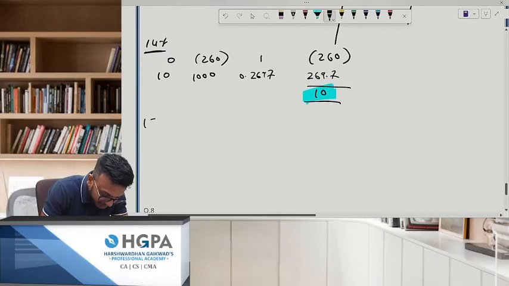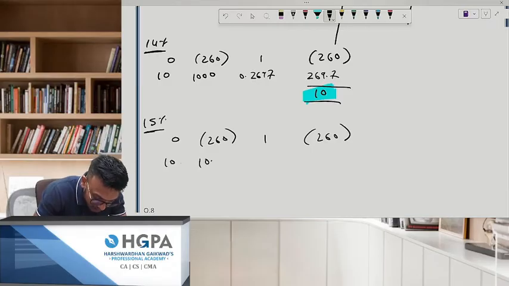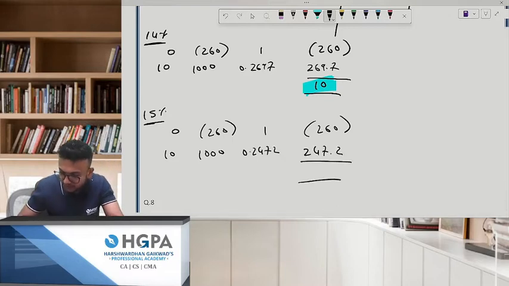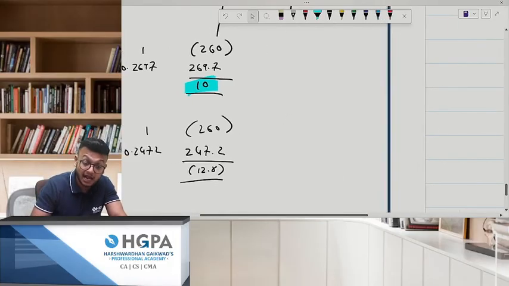If you increase the interest rate, you will get a negative NPV. Year 0, 260. 10th year, 1000, and the discounting factor is 0.2472. This will be 247.2. So 260 minus 247.2 gives minus 12.8. Now I have to compute the IRR.